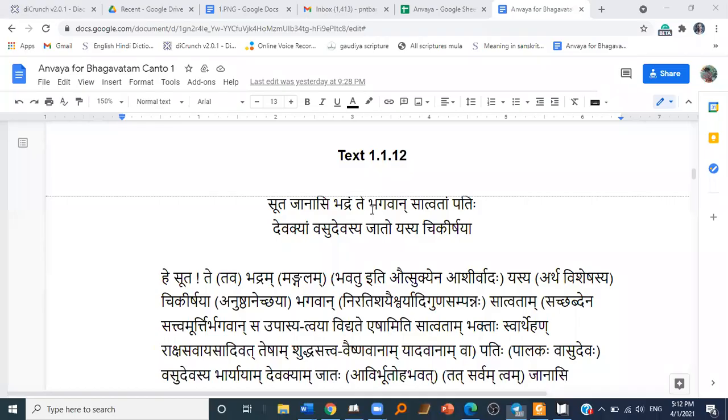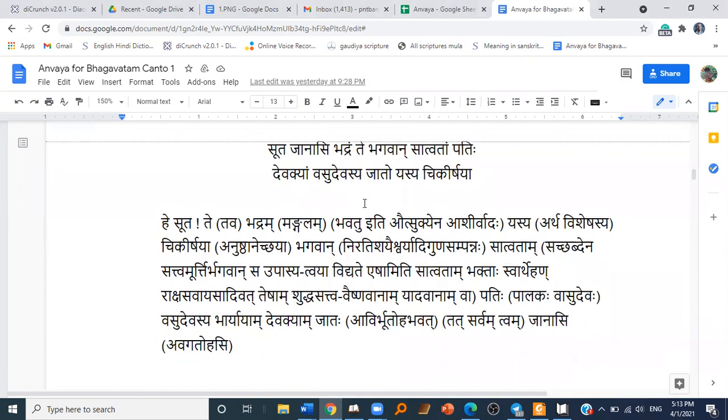Yeah, it's 12. Sut janasi bhadram te, Bhagavan Satvatam Patih, Devakyam Vasudevasya Jato Yasya Chikirshaya.